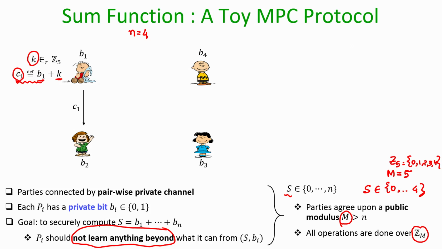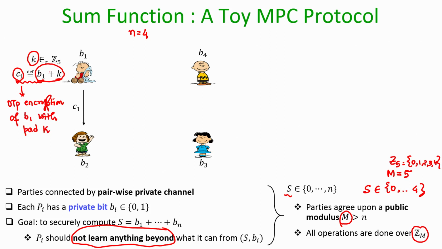People who are familiar with one time pad encryption will see that this C1 is nothing but OTP encryption of B1 with pad k.